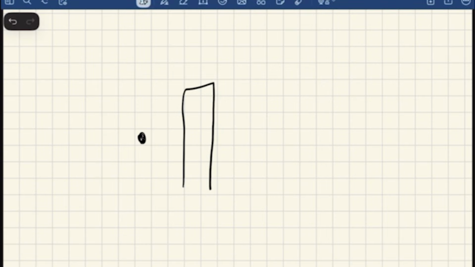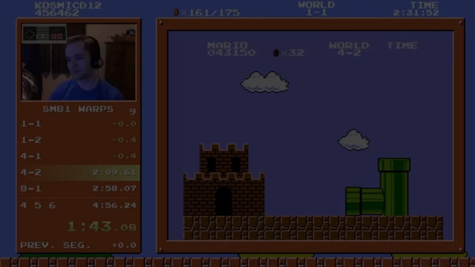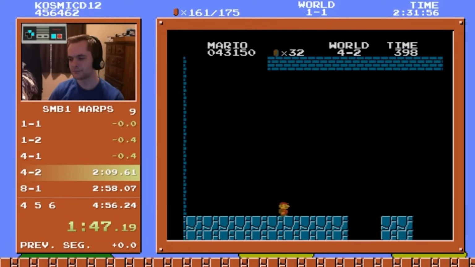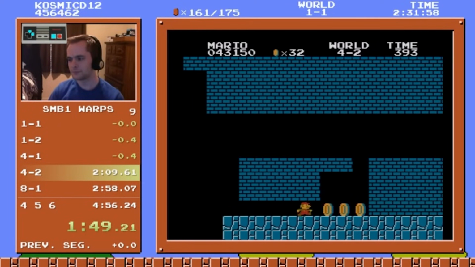In quantum mechanics, there exists a phenomenon known as quantum tunneling. In this phenomenon, there exists a chance that a particle passes through a barrier that it, by all means, should not be able to. Now let's go back to Mario. Here, we see a kinda similar situation as quantum tunneling. Mario should not be able to pass through this wall.